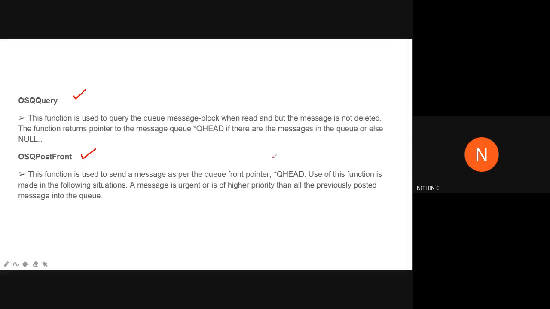Here we are actually using queue head. OSQ post front. This function is used to send a message as per the queue front pointer, queue head. Use of this function is made in the following situation: a message is urgent or of higher priority than all the previously posted messages. If a message to be transferred to the other task is of urgent nature or high priority, then we can use OSQ post front. Subsequently, if we use OSQ post front and OSQ accept, that will be an immediate or high priority transfer.